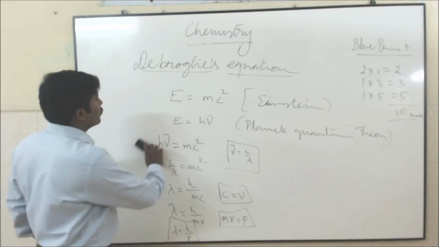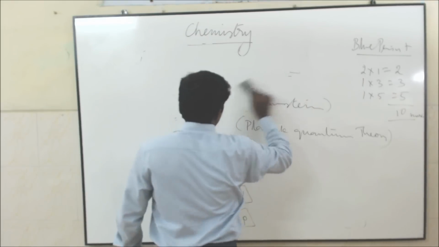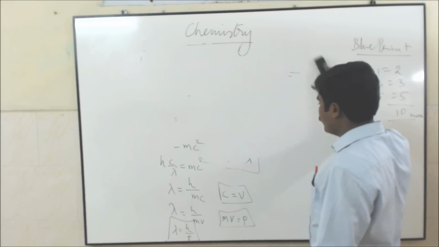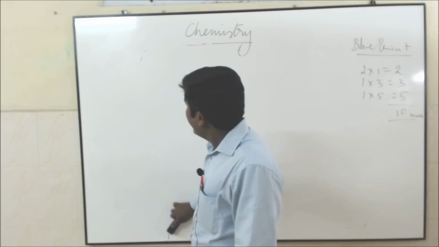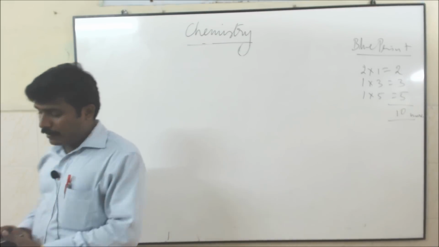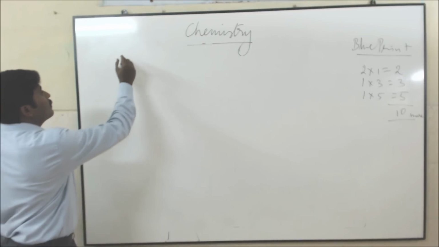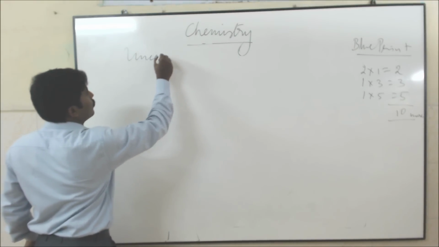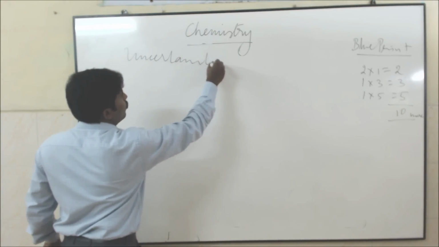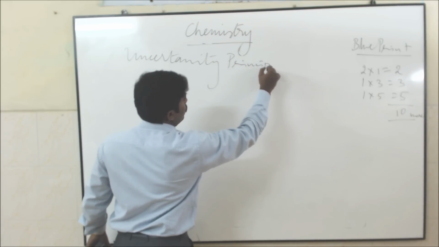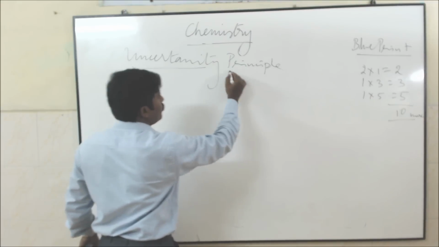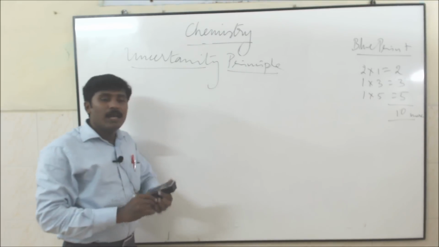After de Broglie's equation, which is an important 5-mark question, the next very important 3-mark question in this lesson is the Heisenberg uncertainty principle.